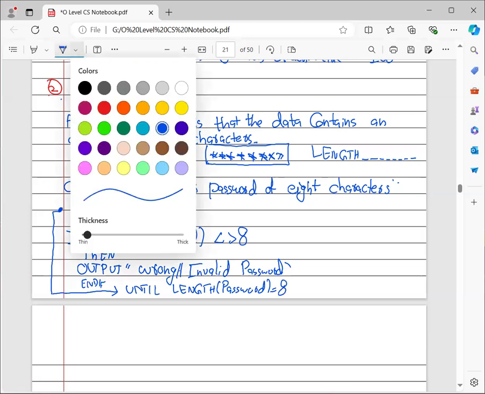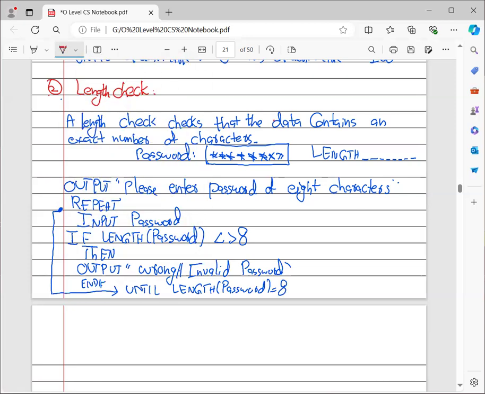And one thing you need to understand right here is that this word, length, is basically a function that is checking the length of that password. Any confusions or queries in this?